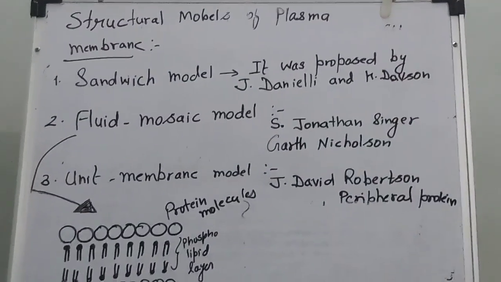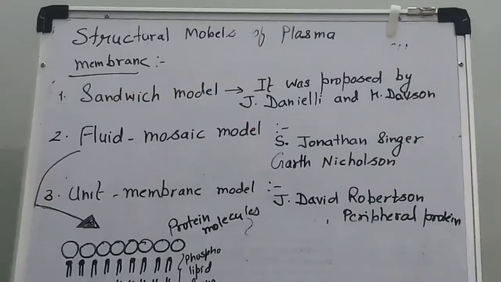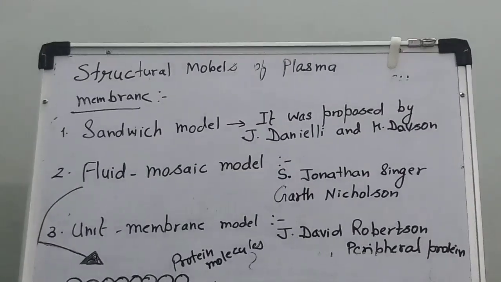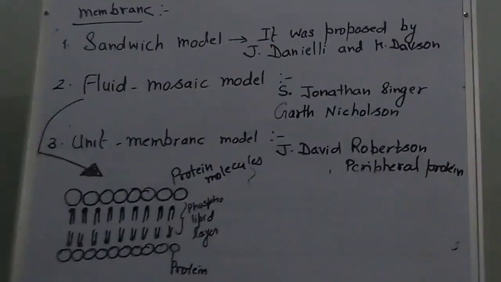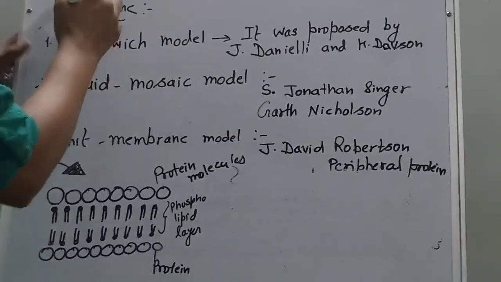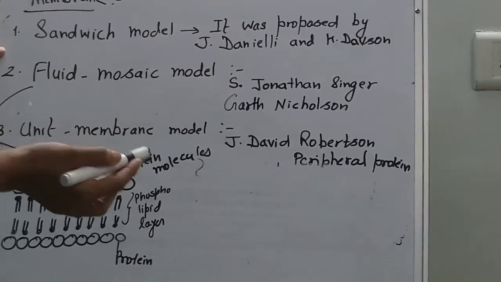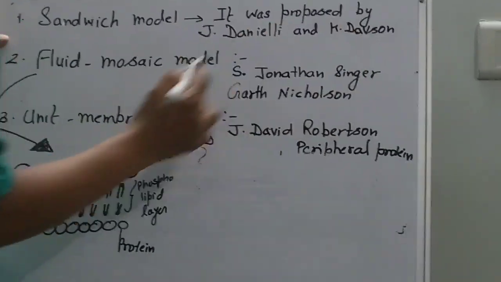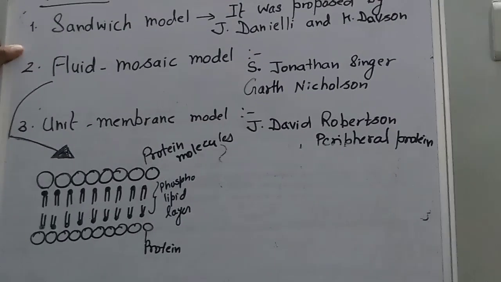So this is the basic composition of a plasma membrane. To get a clearer idea of the plasma membrane, a number of models have been given by scientists. There are 2 or 3 models we are going to discuss shortly, and one model is called the fluid mosaic model. Briefly we are going to discuss this. First, the sandwich model. It was proposed by J. Danielli and H. Davson. For your NEET examination, these scientists' names are very important.